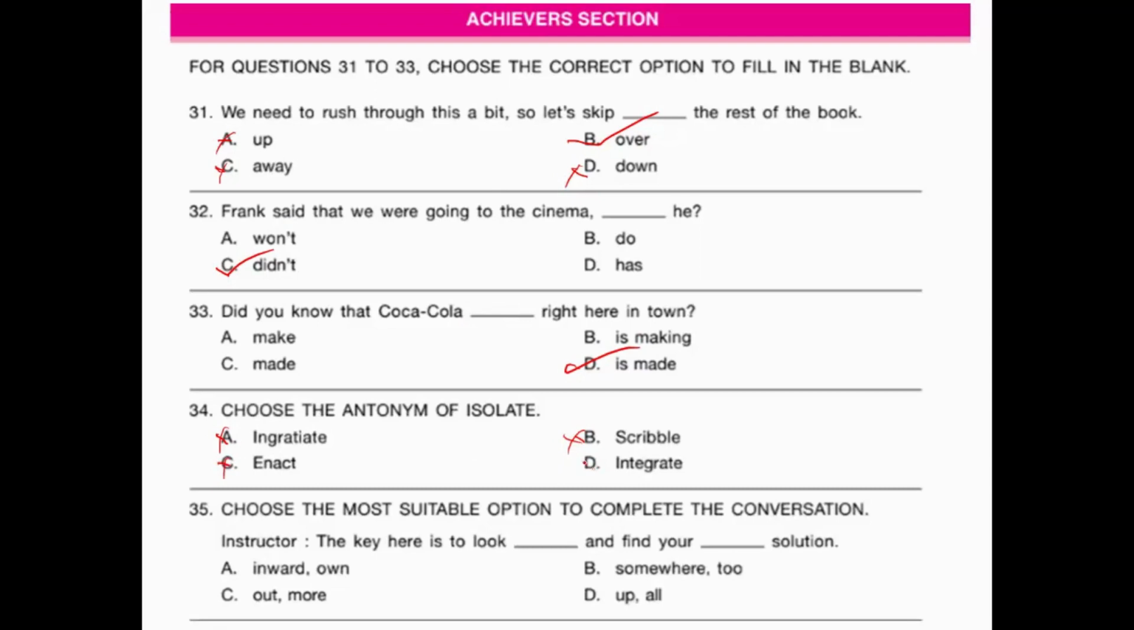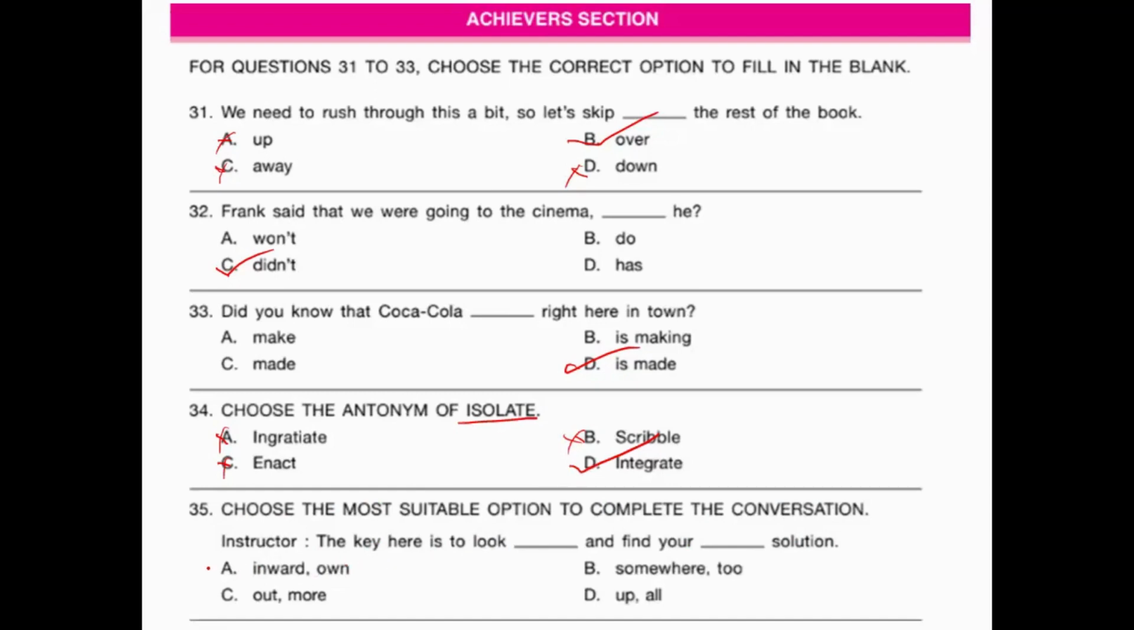Integrate, what do you mean by integrate? To gather something. Okay, to collect something. Okay, so this can be the opposite of isolate. So option D is our correct answer. Now choose the most suitable option to complete the conversation. Instructor, the key here is to look dash and find your dash solution. Okay, so let's go to the options. The key here is to look inward and find your own solution.